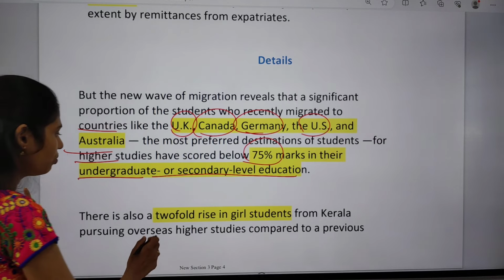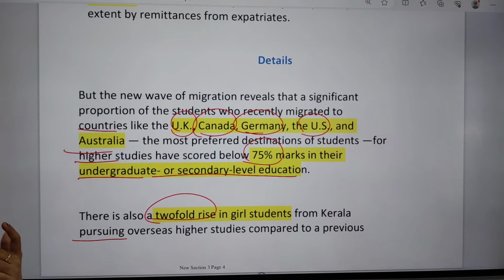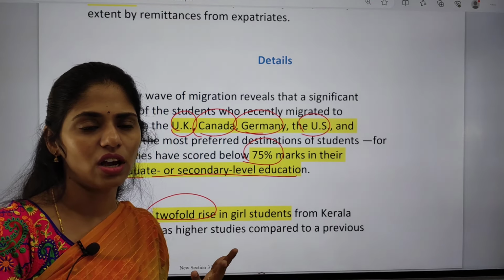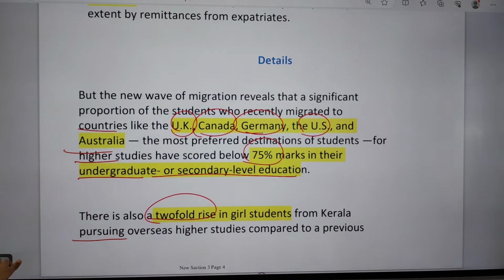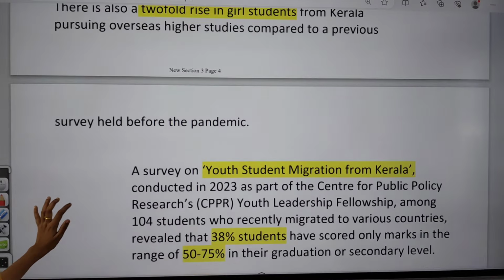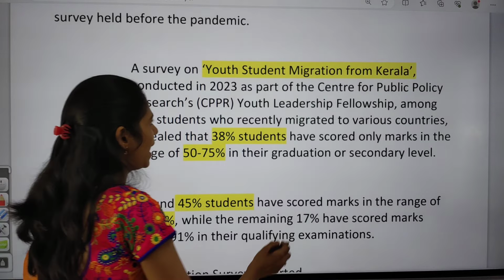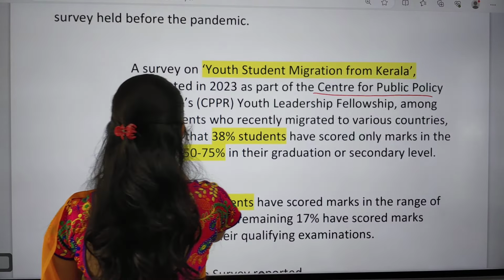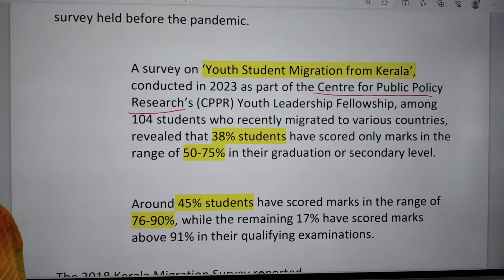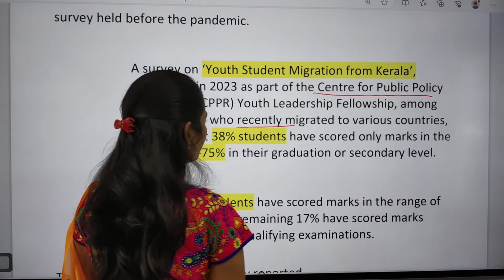There is also a twofold rise in girl students from Kerala pursuing overseas higher studies. If you compare with previous years, there is now an increase even in girl students moving to other countries. Recently one survey was done, a survey on youth student migration from Kerala, as part of the Center for Public Policy Research Youth Leadership Fellowship. In this, it said that around 104 students recently migrated to various countries.